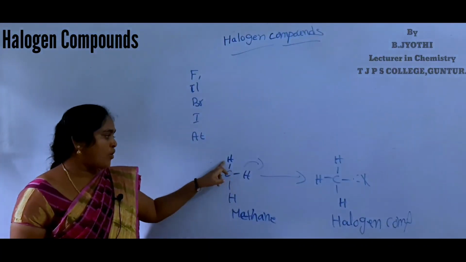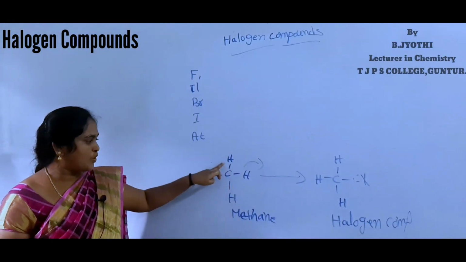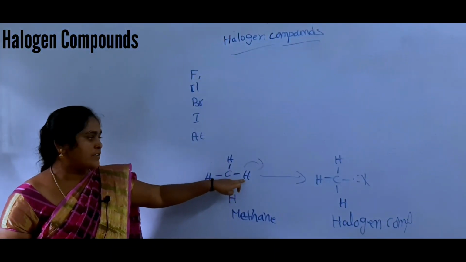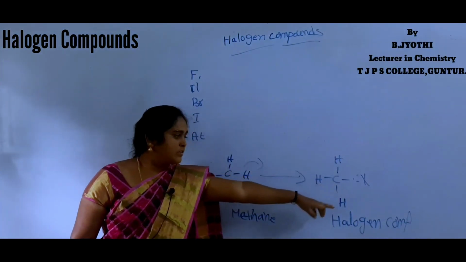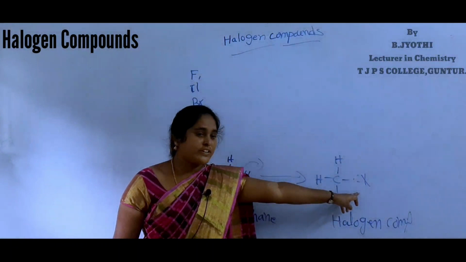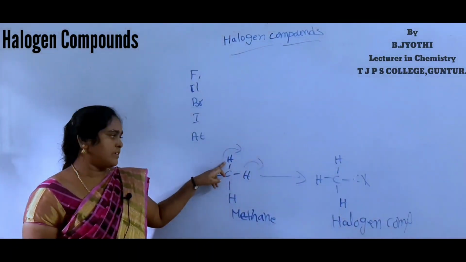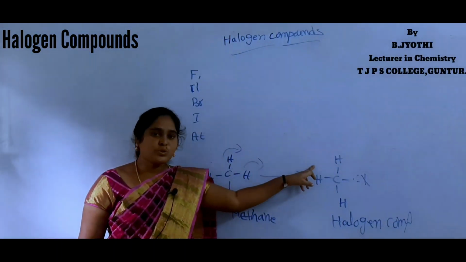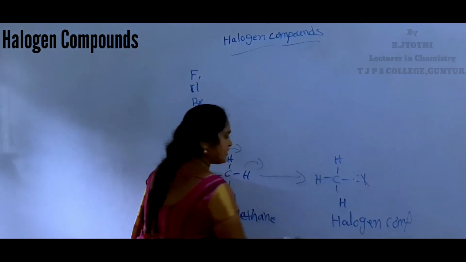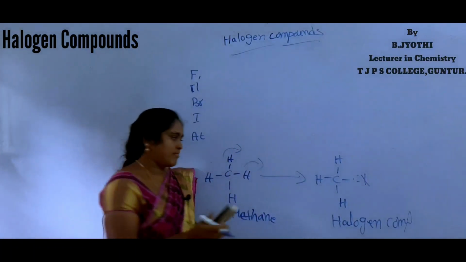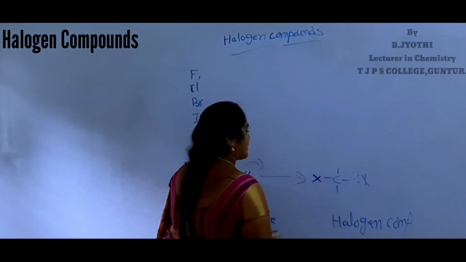How many hydrogens are there in this compound? Yes, correct, 4. One hydrogen is replaced by one halogen atom to form monohalogen derivatives. Two hydrogen atoms are replaced by two halogen atoms to form dihalogen derivatives.